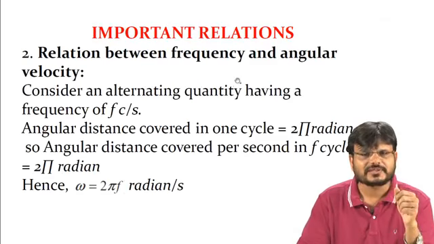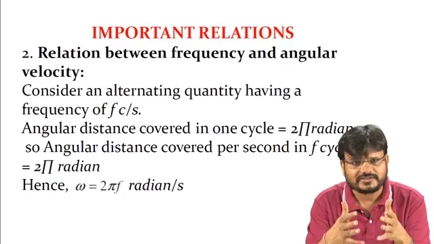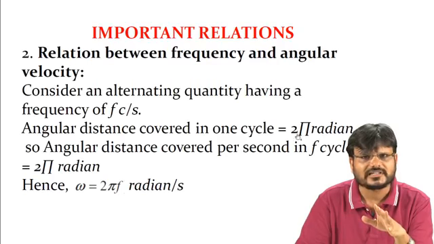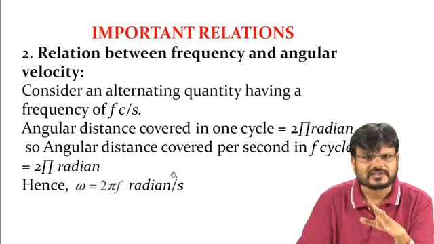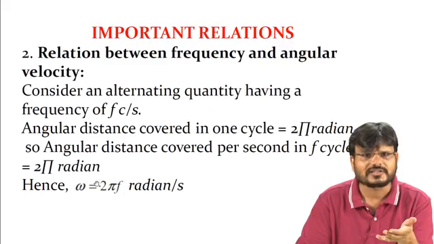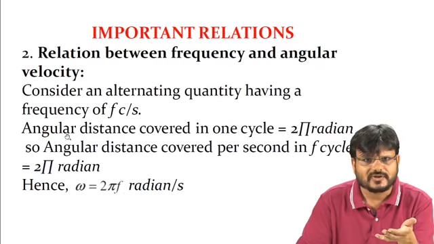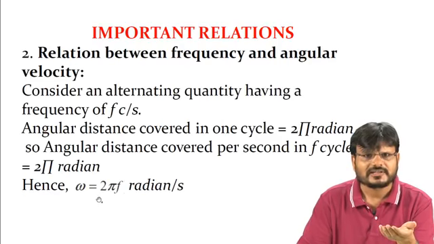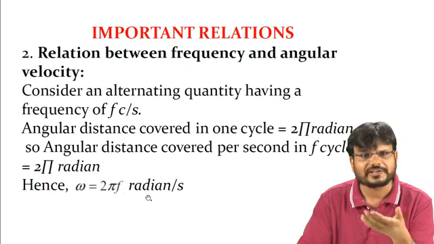The second relation is the relation between the frequency and angular velocity. Consider an alternating quantity having a frequency of f cycles per second. Here you can see that the angular distance covered in one cycle can be written as 2 pi radian, right? So the angular distance covered in one cycle is equal to 2 pi radian. So the angular distance covered per second in f cycles is 2 pi f radian. If the angular distance covered per second is denoted by omega, then omega can be written as 2 pi f radian per second.